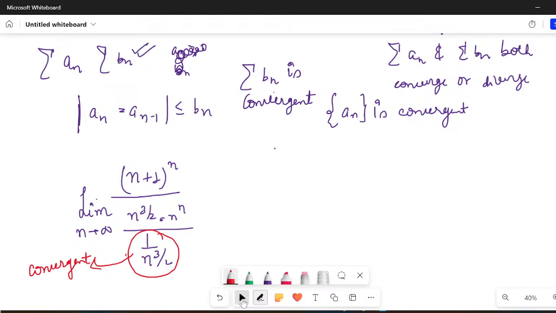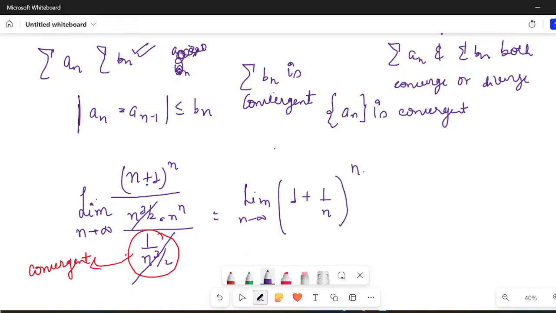Now I have to assert the convergence of this particular series, that is summation (n plus 1) raised to power n upon n to the power 3 by 2 times n to the power n. So what will happen? This will get cancelled. Now you just see what is the limit here. So limit n tends to infinity. You just take n raised to power n common, so just take n outside. So this will give you (1 plus 1 upon n) raised to power n.